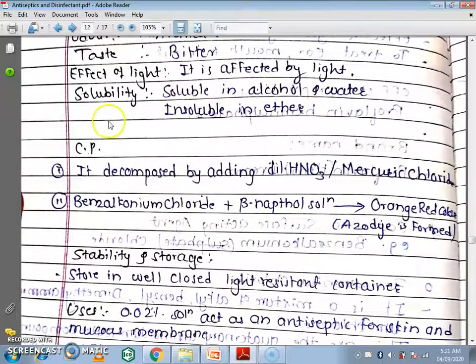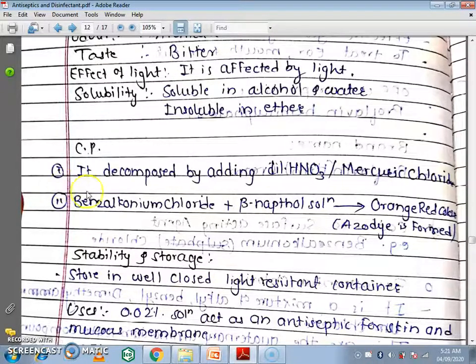Next we will see the chemical properties. It is decomposed by addition of dilute HNO3 or mercuric chloride. The second one is benzalkonium chloride plus beta naphthol solution. It forms an orange red color, that is also called an azo dye. These are the two chemical properties.